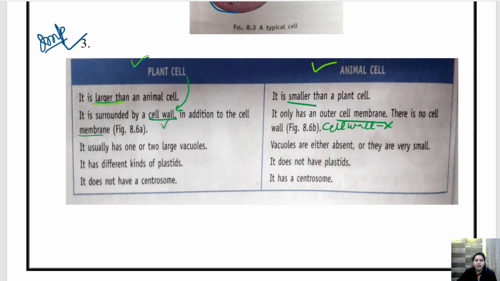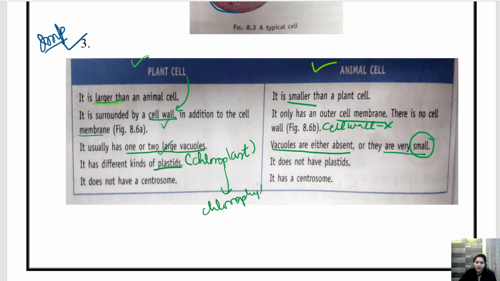It usually has one or two large vacuoles, whereas in animal cells vacuoles are either absent or very small. Vacuole बहुत small होता है, इसमें vacuole large होता है. एक या दो vacuoles भी हो सकते हैं. Now, plant cell has a different kind of plastids, that is, we are talking about chloroplast. और chloroplast में क्या होता है?